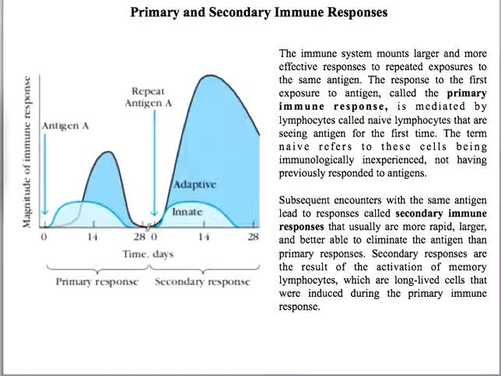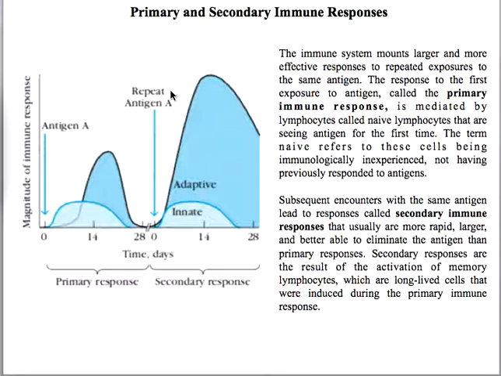Now you have to have the concept of primary and secondary immune response. If you follow this graph, you see there are two peaks. The first blue peak is a little short and the second one is heightened, so its magnitude is more than the first one. What does this indicate? The first is the primary immune response against antigen A, and the second peak is the secondary immune response against repeated exposure to the same antigen.